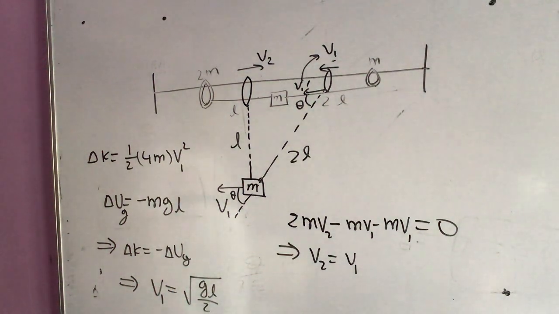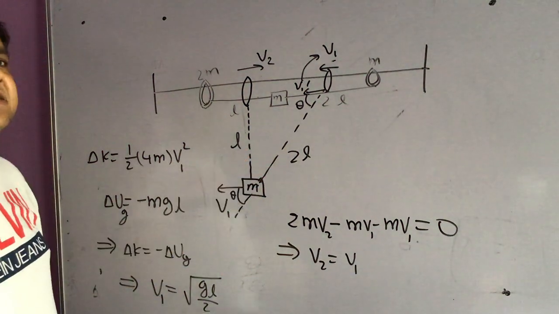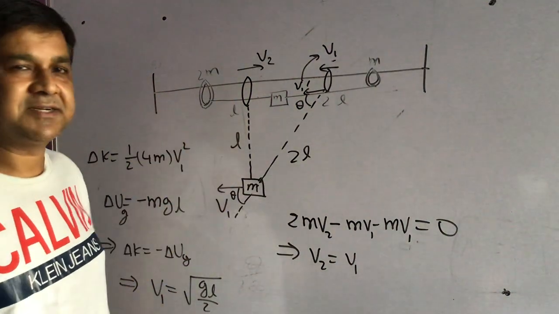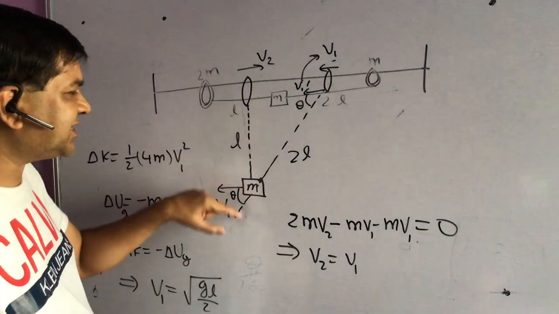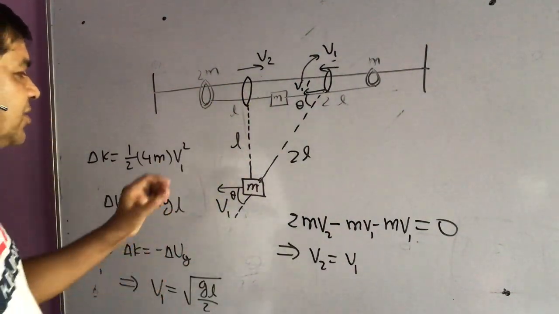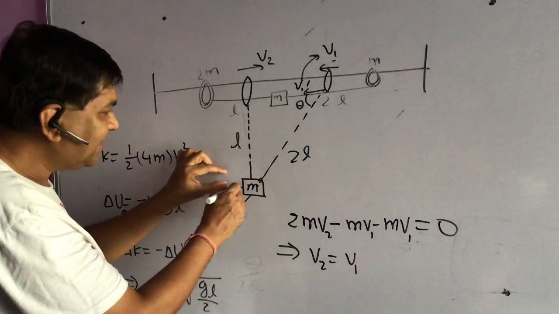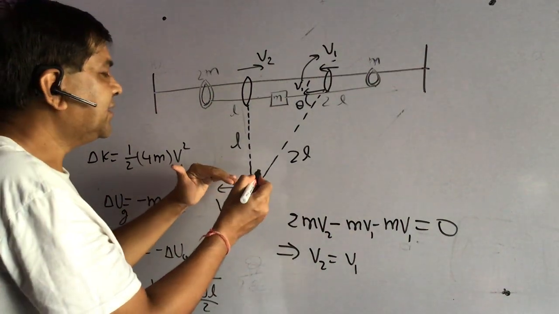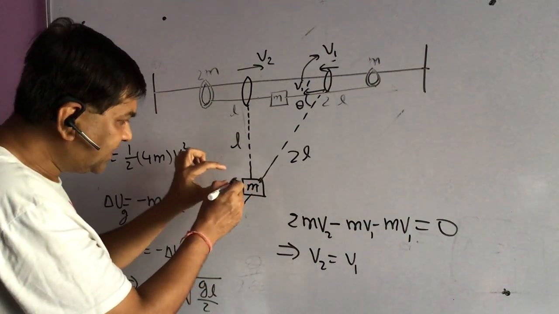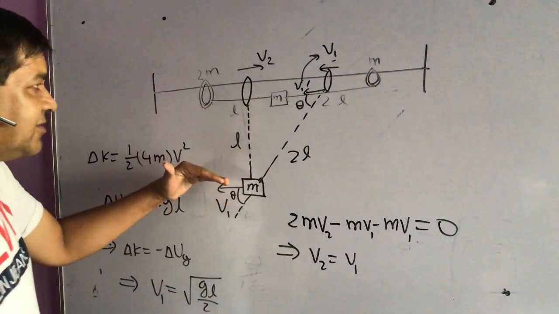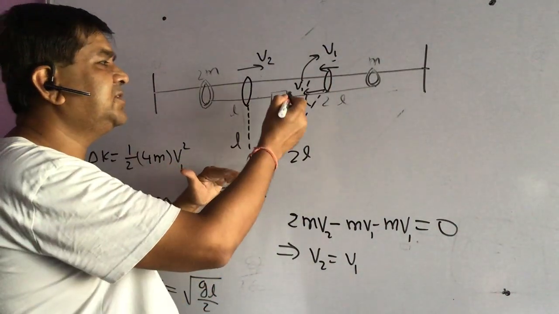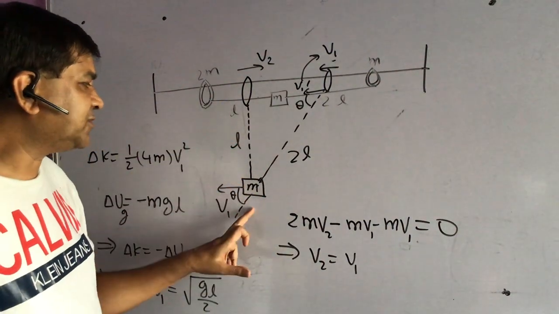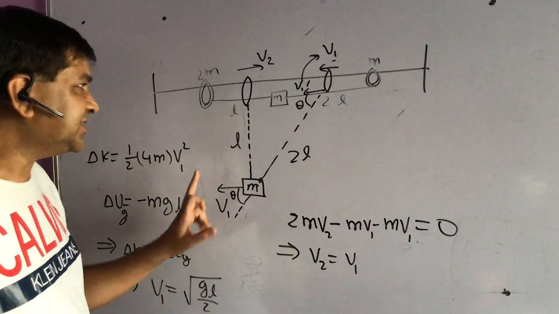This is the answer. And one of the students has queried whether the string will get slackened in between. It won't slacken up to this moment, but after this it will get slackened. After the shorter string reaches the vertical position, it will get slackened. Why? Because if it moves slightly forward, then the tension will be acting in the horizontally backward direction, and this will have the tendency to reduce the horizontal velocity, while the other continues to move with the same velocity. So here it will have the tendency to get slackened. So after the shorter string crosses the vertical position, the string may get slackened.